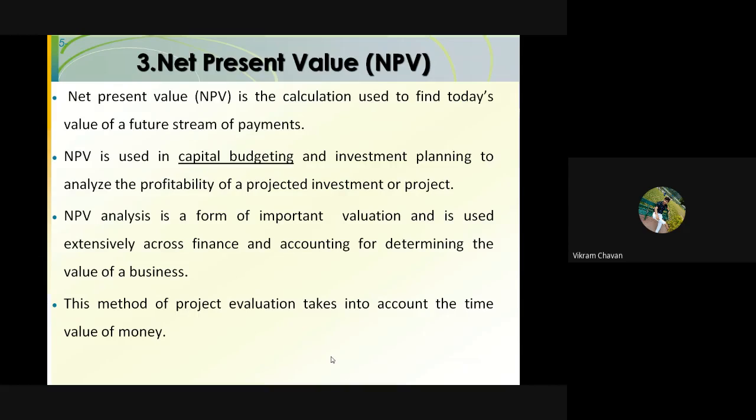By using this NPV at time period zero, that is, at the start, at the time of investment, it can consider all future payments or cash flows. At the time of investment only, this NPV can consider all future benefits or all future cash flow.